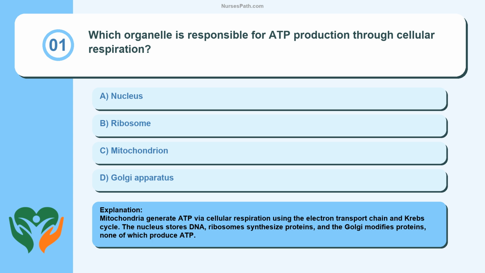Mitochondria generate ATP via cellular respiration using the electron transport chain and Krebs cycle. The nucleus stores DNA, ribosomes synthesize proteins, and the Golgi modifies proteins, none of which produce ATP.